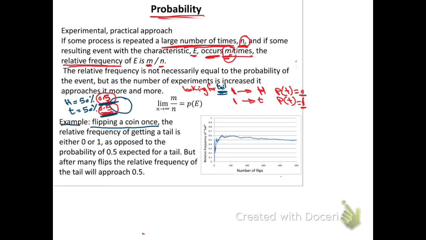So if we go through this example, flipping a coin once, the relative frequency of getting a tail is either 0 or 1, because you did it once. Either it will be head or it will be tail, right?